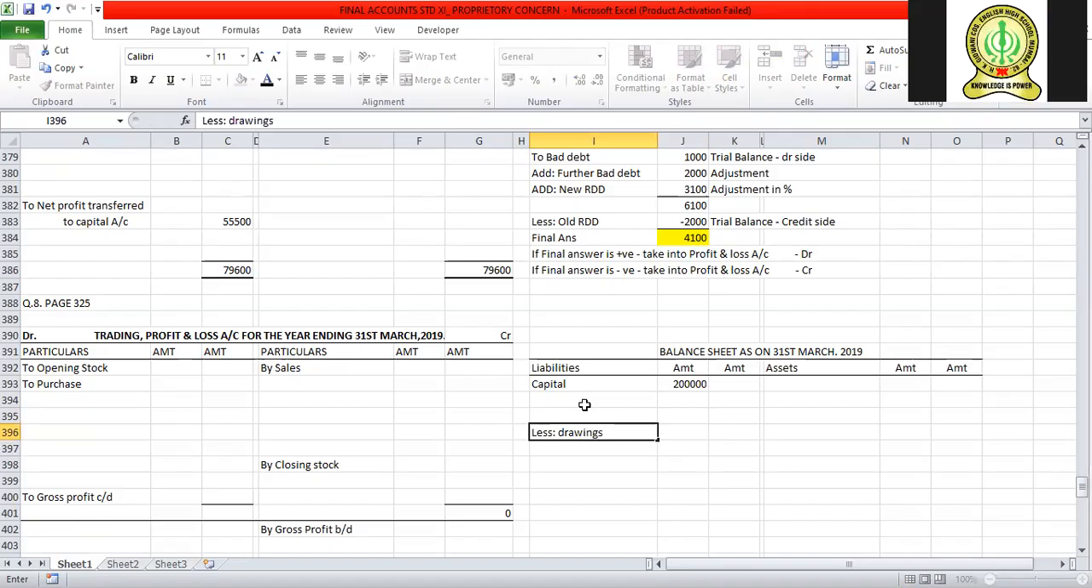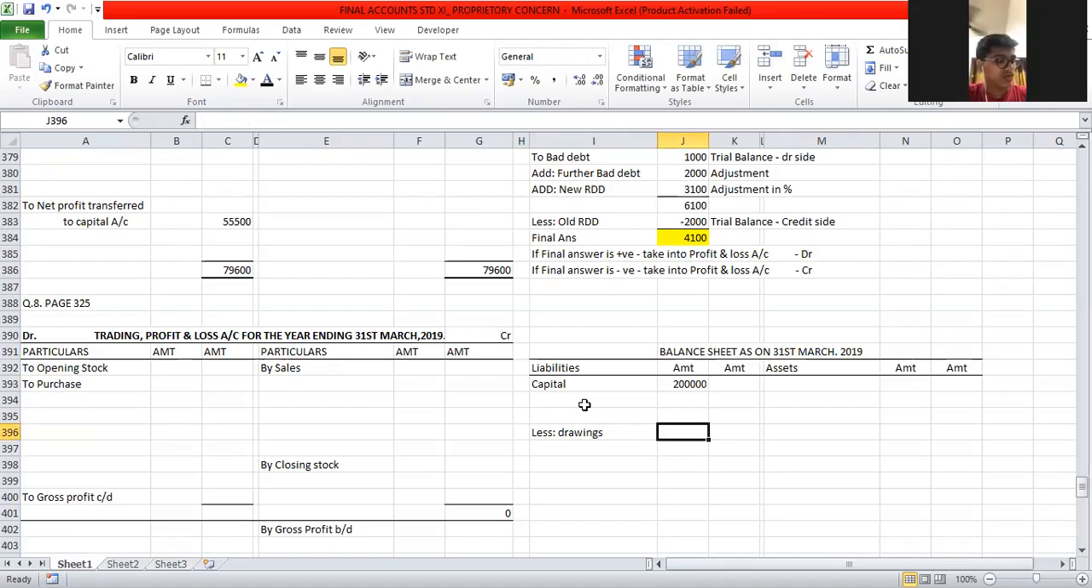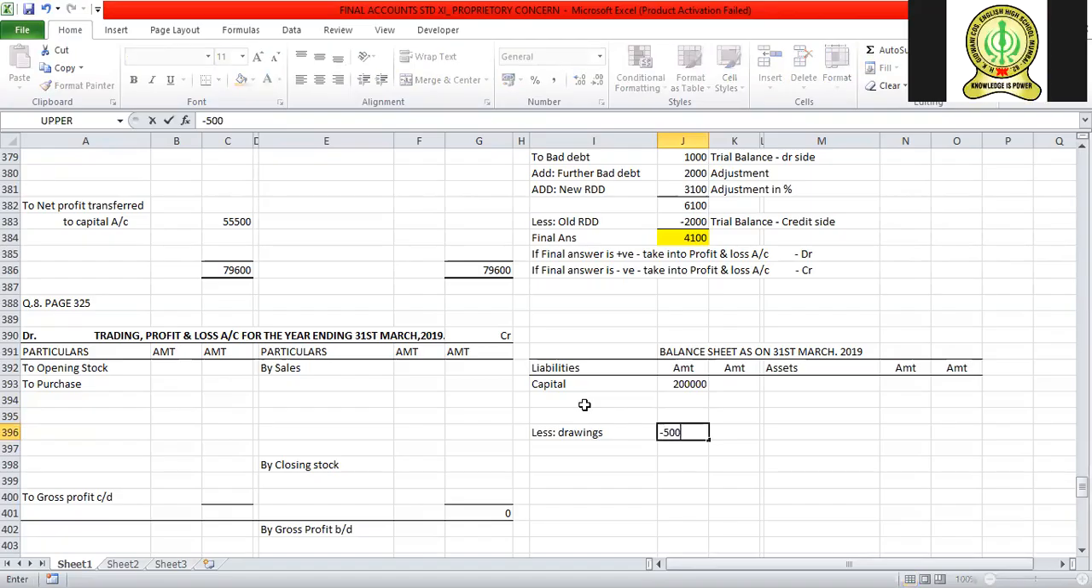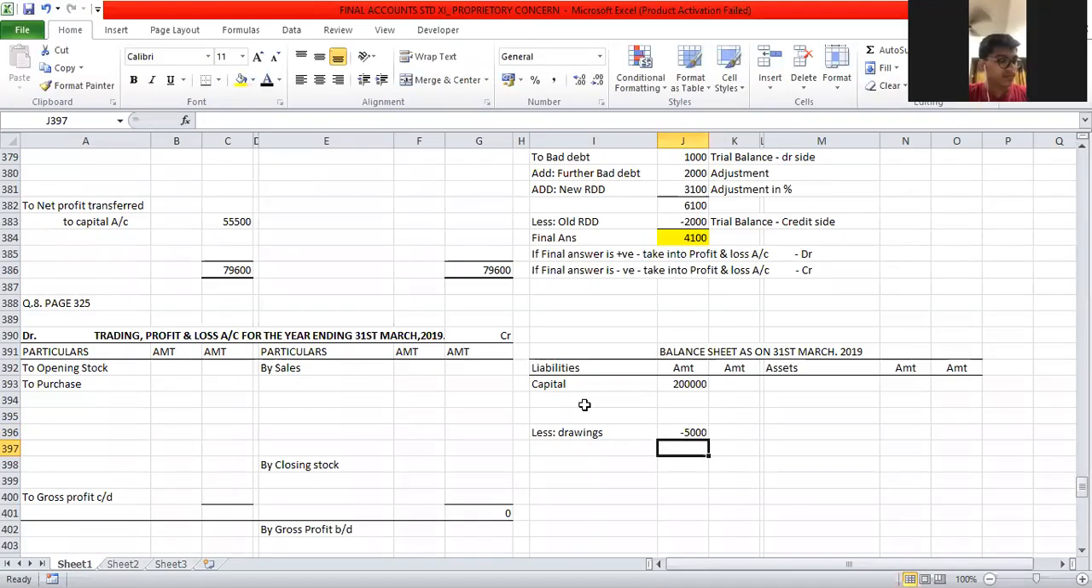The amount is 5,000. Okay, fine. Next, opening stock. The amount is 30,000. Fine.